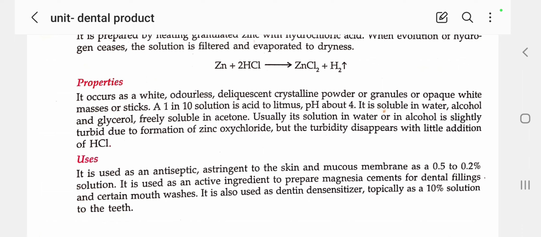So it is one of the active ingredients for the preparation of dental filling and certain mouthwashes. It is also used as a dentin desensitizer. Dentin is the first layer, I already told you. Topically as a 10% solution on the teeth. Topically means application externally. I already told you topical differs from oral.